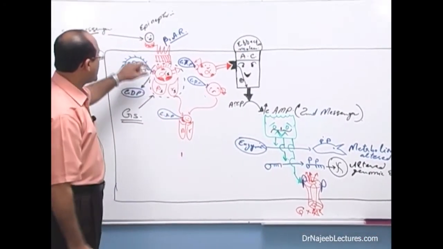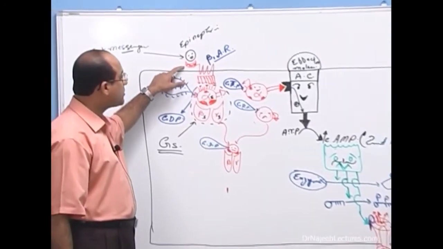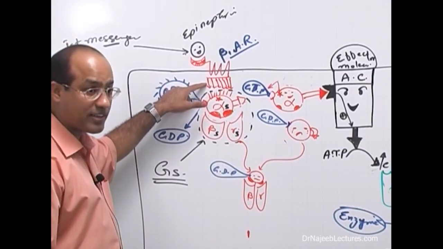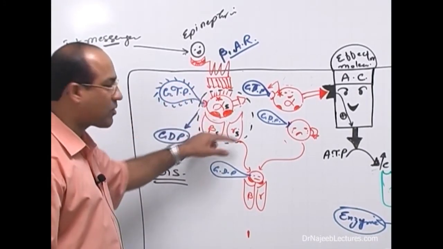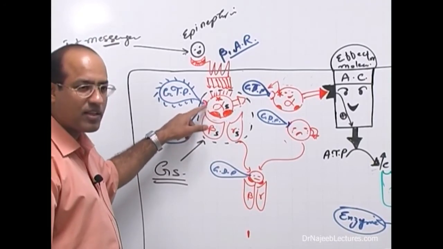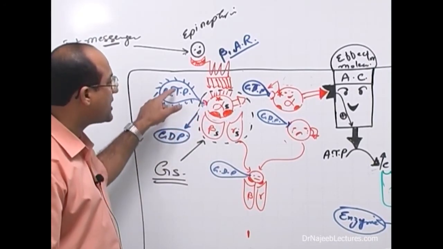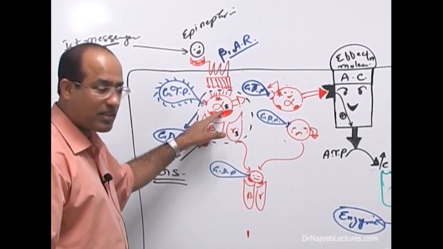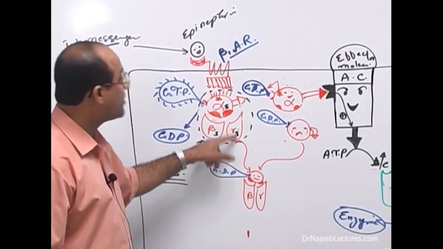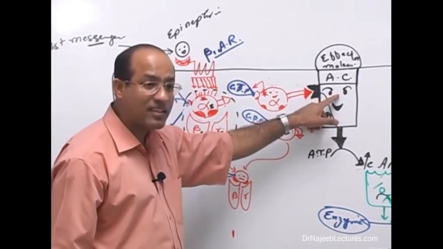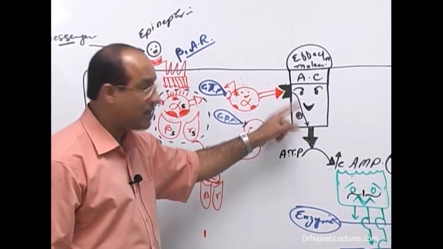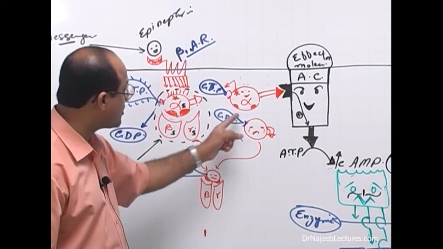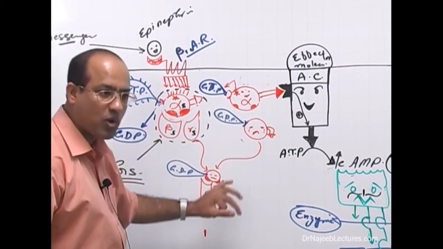We see that the ligand is the first messenger, binds with the ligand binding receptor domain, and that stimulates the intracellular effector domain. The effector domain stimulates the G protein, especially which component of the G protein? The alpha component. It loses the GDP and acquires GTP. GTP driven, right? It rejects the beta and gamma units and rushes to the adenylyl cyclase, stimulating the adenylyl cyclase. Meanwhile, it is itself inhibited by breaking down its GTP into GDP, and it has to recycle back to its friend and again play the role again.